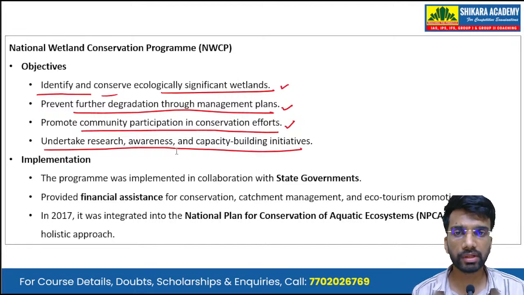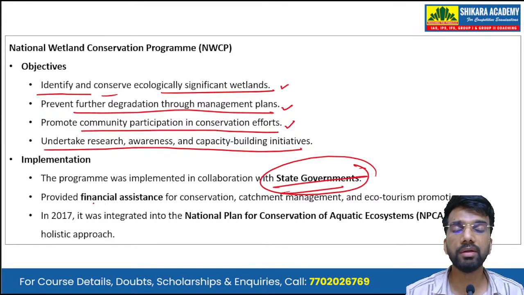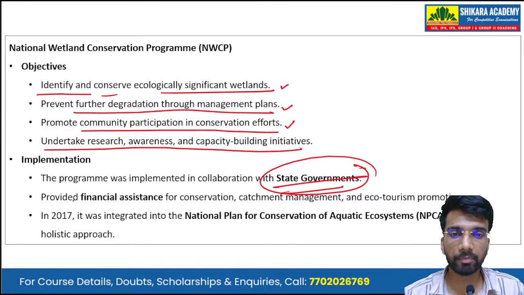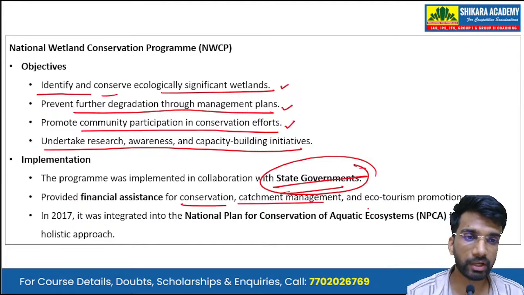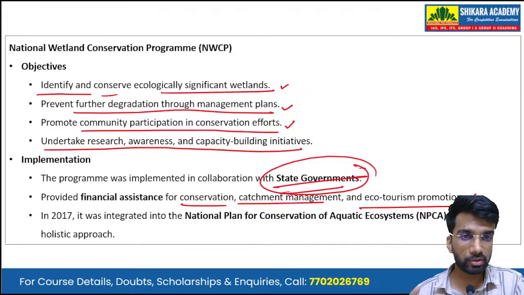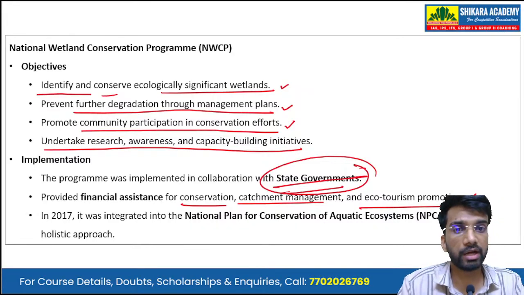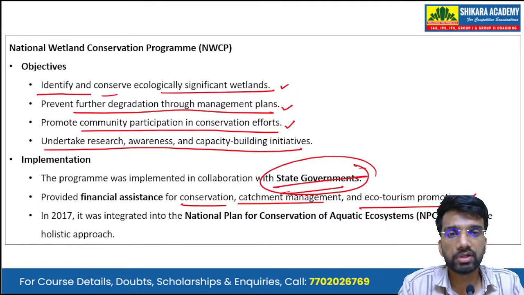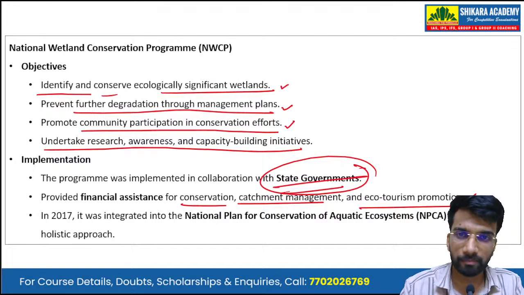Then, how this program was implemented. The program was implemented in collaboration with the state governments. Under the program, it provided financial assistance for conservation, catchment management, and ecotourism promotion. So the central government, the Ministry of Environment, gave financial grants to the state governments for conservation, catchment management, and promoting ecotourism.